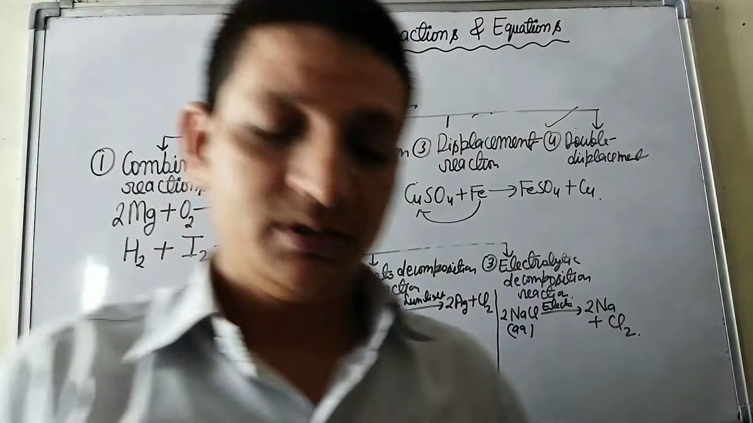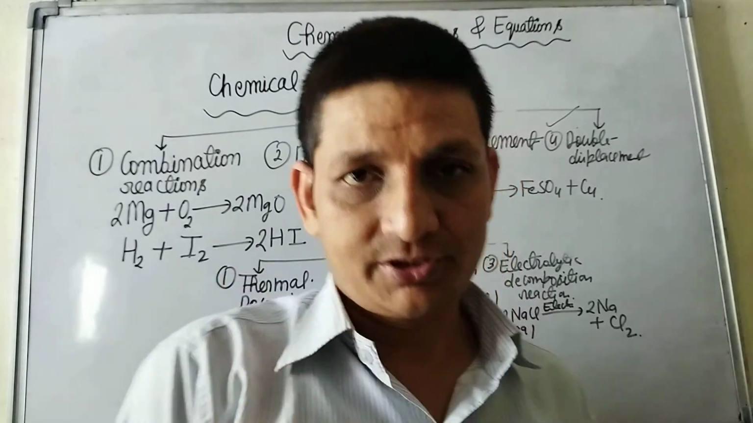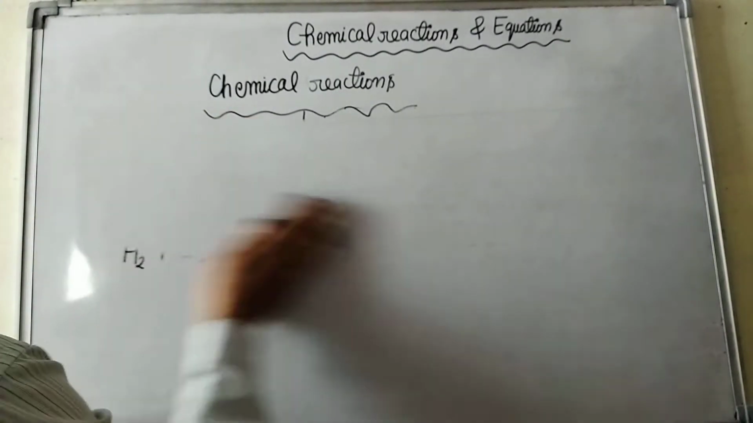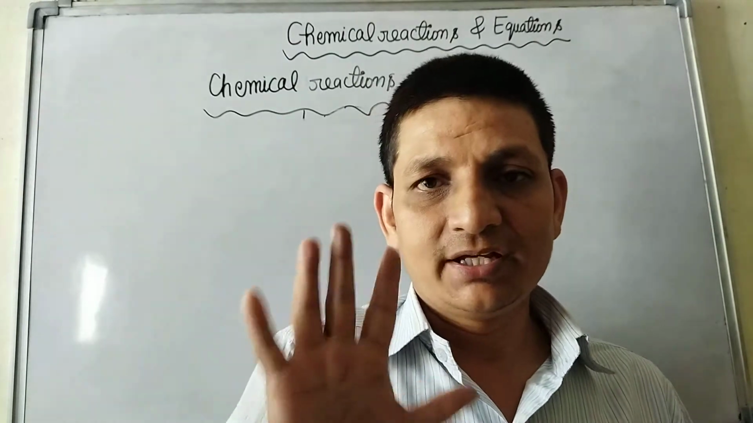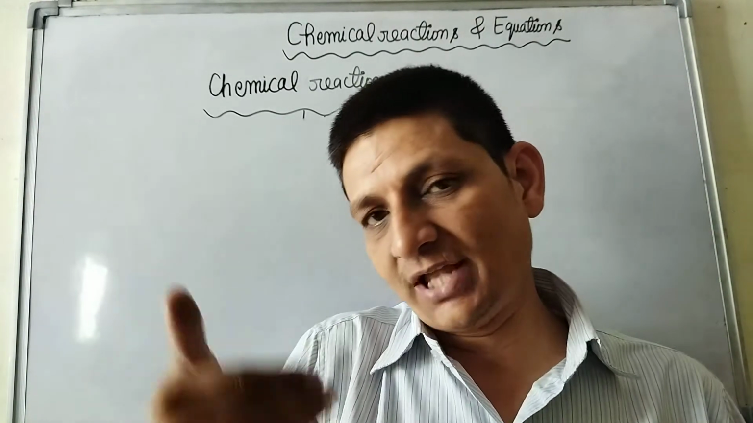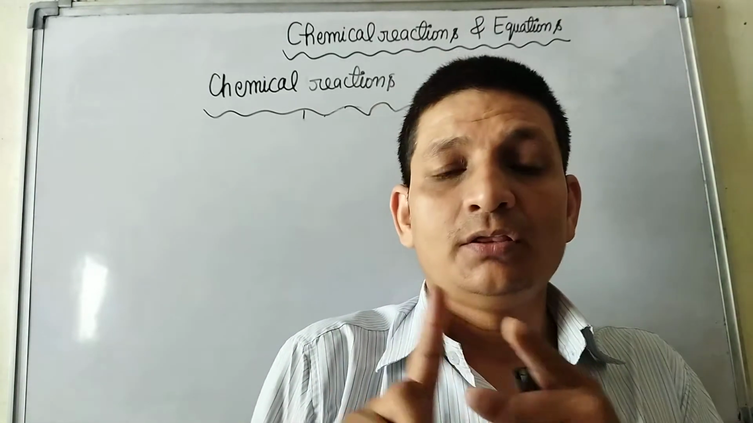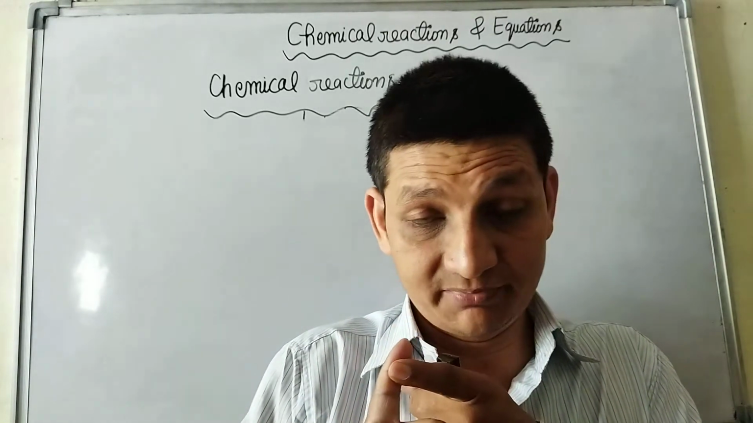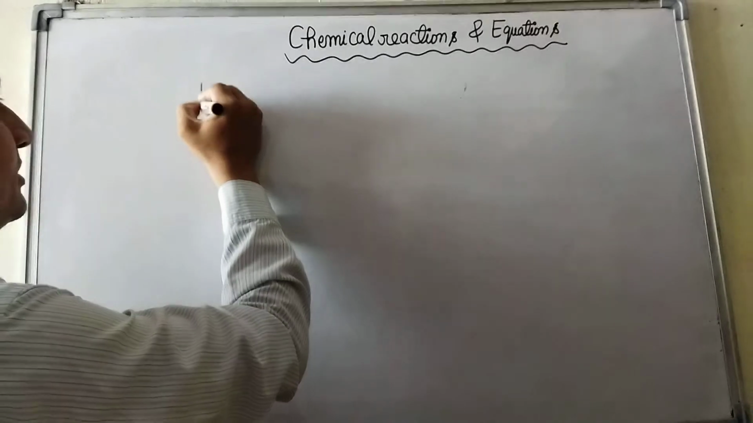Now number 5, type number 5 is redox reaction. So in total, on the basis of your class level, reactions are of 5 types. Number 1, combination reaction. Number 2, decomposition reaction. Number 3, displacement reaction. Number 4, double displacement reaction. Number 5, redox reaction.